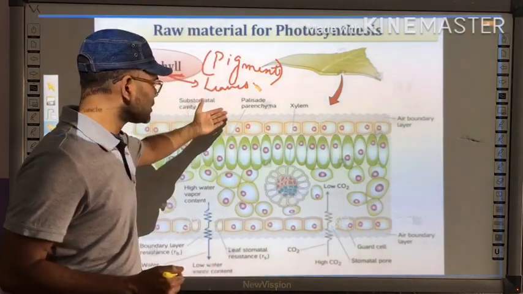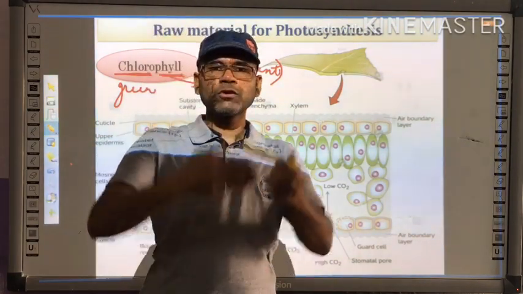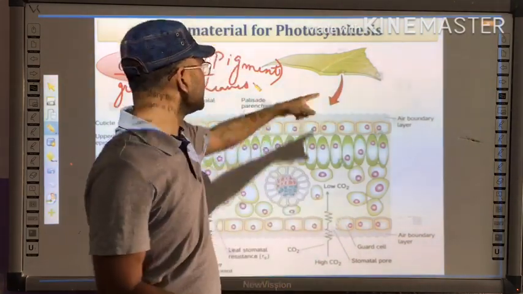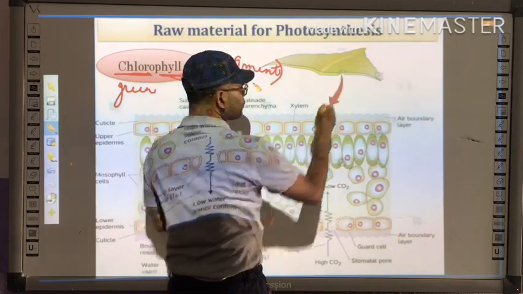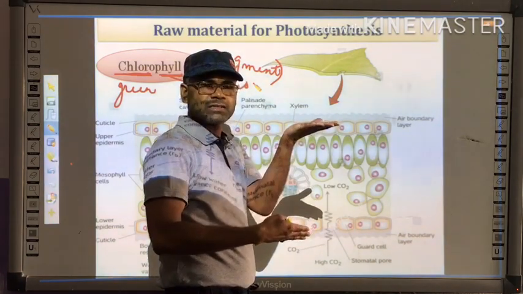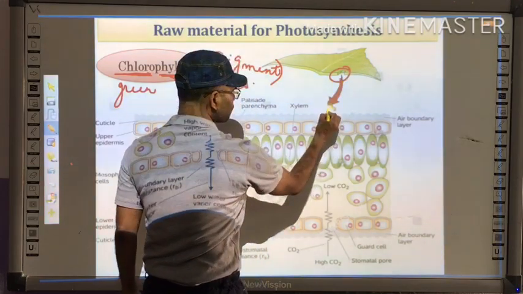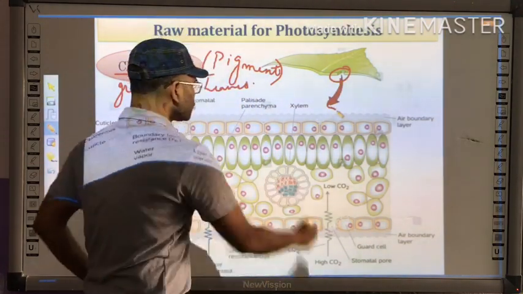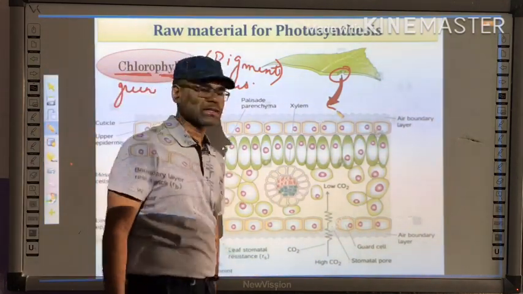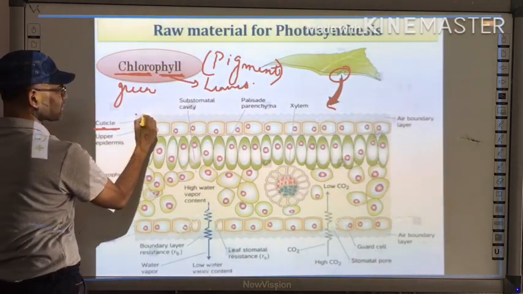Okay, so if you talk about the section of the leaf, if you cut the leaf longitudinally in this way, for example, if this is a leaf, if you cut it in this way, it is called a transverse section. If you cut the leaf perpendicularly, it is a longitudinal section. So if you cut the leaf perpendicularly and just a small portion is shown, the upper surface and lower surface are covered by a layer that is called a cuticle, right? On the top, as you can see, this is the cuticle.